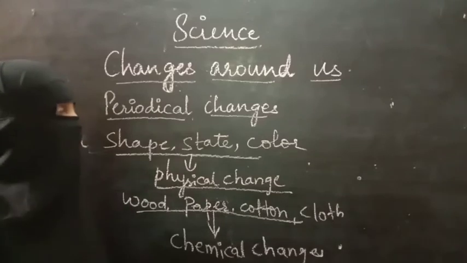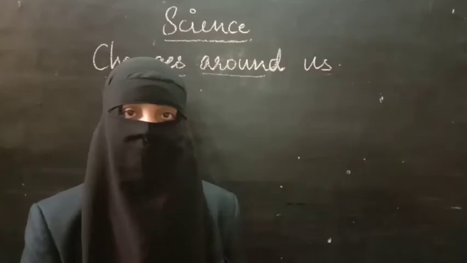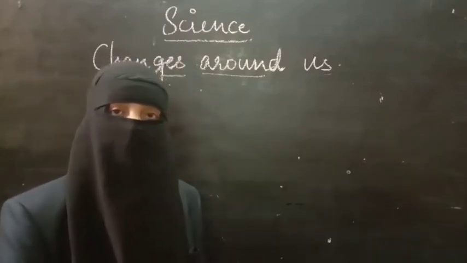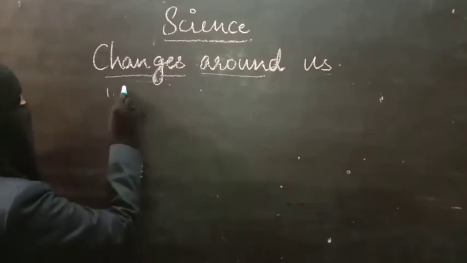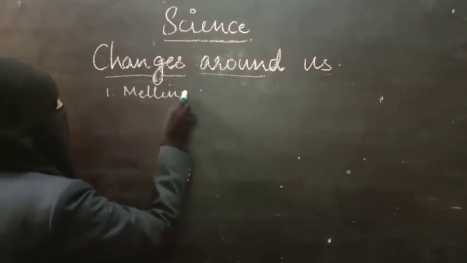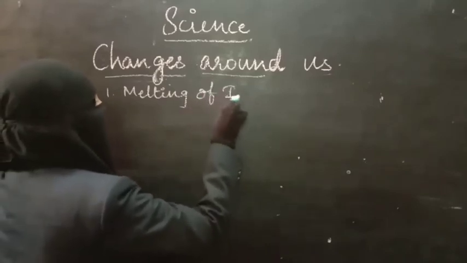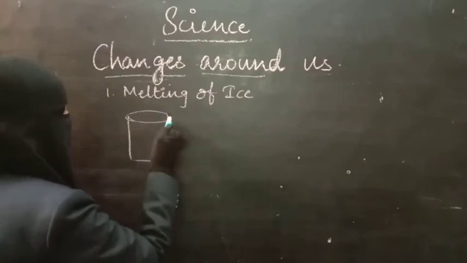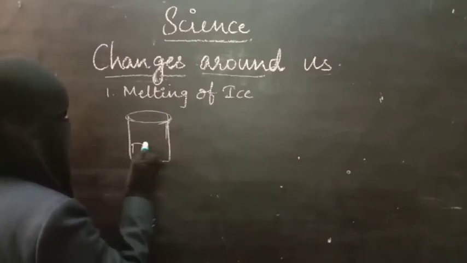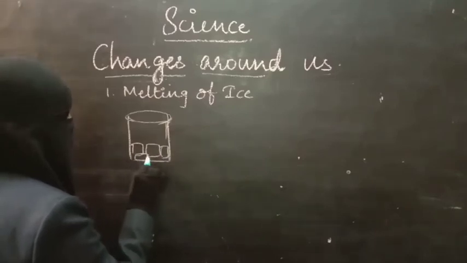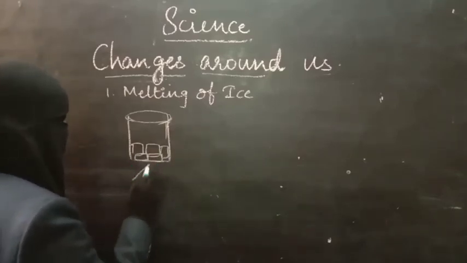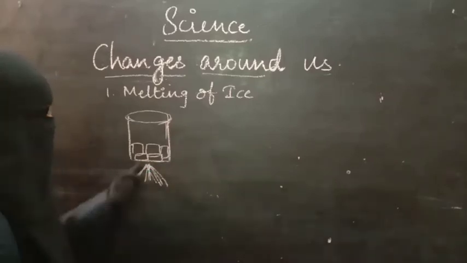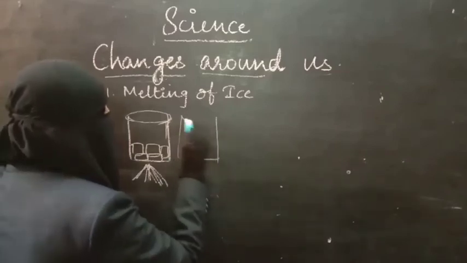Let us learn more about physical and chemical changes. Let us find out whether some changes are physical or chemical. The first example I am going to take is melting of ice. You have to collect ice in a beaker, or a bowl or any container, put pieces of ice into it, and heat the ice on the stove. You will observe that when you heat it, the ice changes into water.